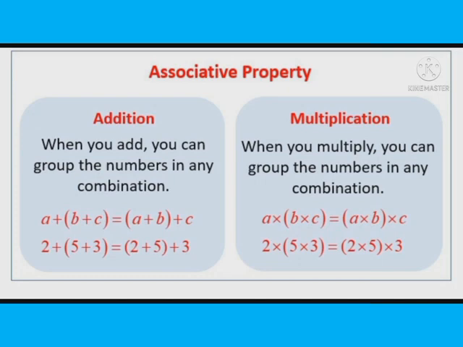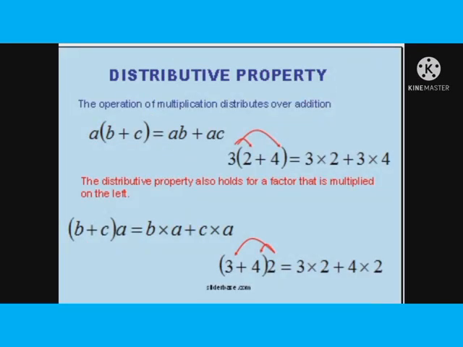That is, LHS should be equal to the RHS. So first, on the LHS you add B plus C, and second, on the RHS side you add A plus B. But whatever way you add, the sum should be the same. That is the associative property, which is applicable for addition and multiplication.